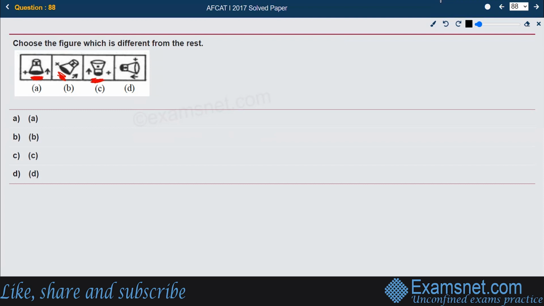But in D, the arrow and plus sign have been moved to the other side, to the not shaded part of the figure. So D seems to be the wrong one. That seems to be the different one from them, and that is the right answer. Okay, let us go for the next one now.